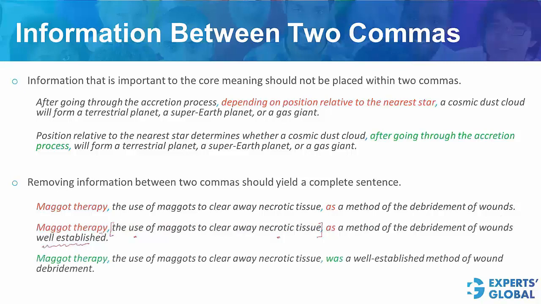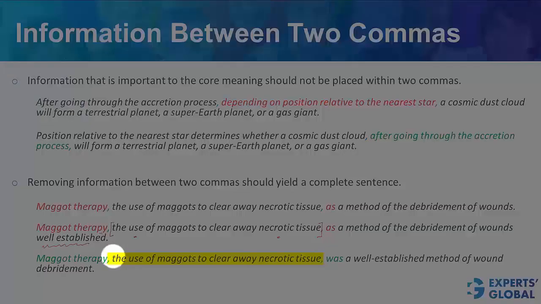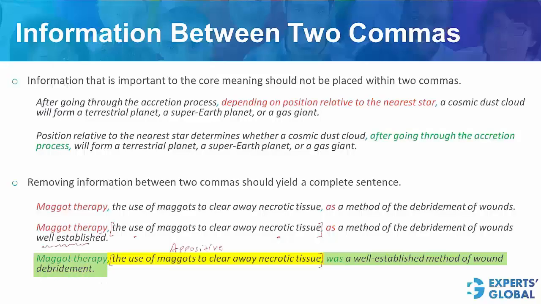Look at the third example. In this case, when you remove the information between the two commas, what you get is a complete sentence conveying the core meaning of the sentence. So remove this between the two commas here. If you notice, what you have is an appositive, and removing this information leads to maggot therapy was a well-established method of wound debridement. So two examples of incorrect sentences and one example of a correct sentence here. The concept is that removing information between two commas should yield a complete sentence capturing the core intended meaning.